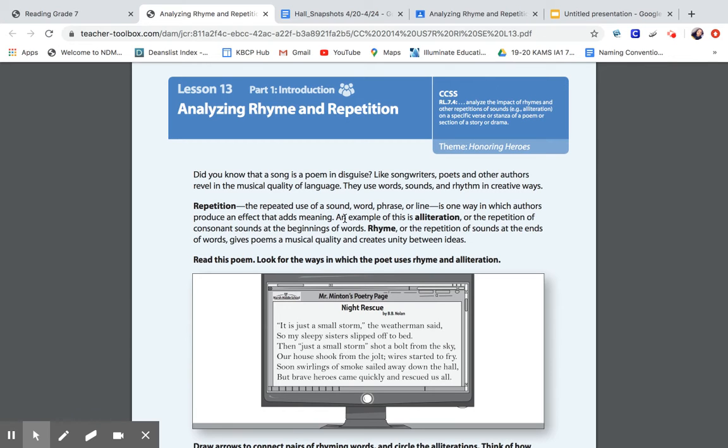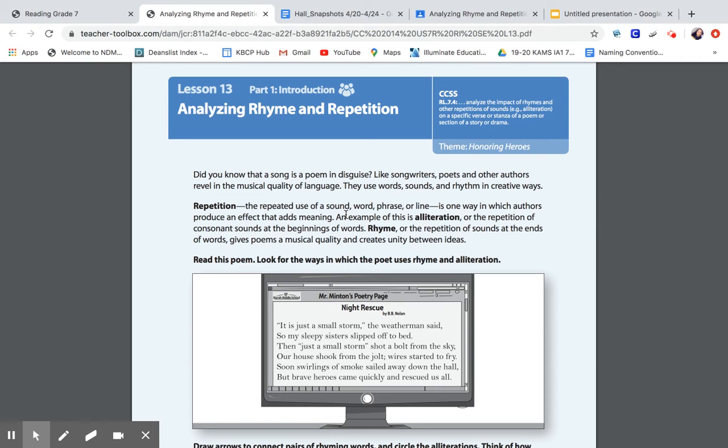All right, follow along as I read out loud. Did you know that a song is a poem in disguise? Like songwriters, poets and other authors reveal the musical qualities of language. They use words, sounds, and rhymes in creative ways. Repetition, the repeated use of sound, word, phrase, or line, is one way in which authors produce an effect that adds meaning.